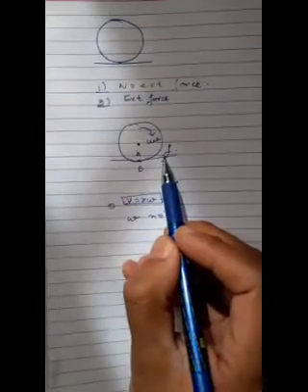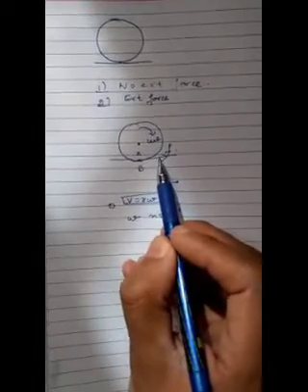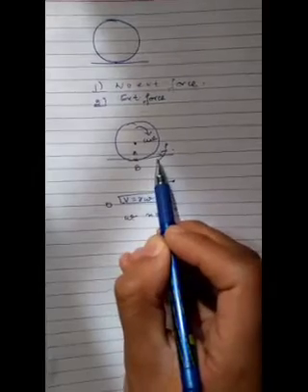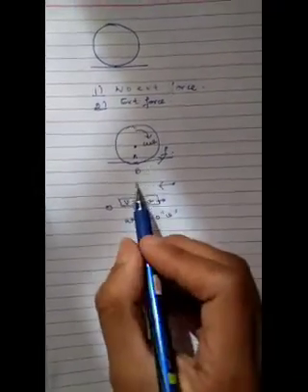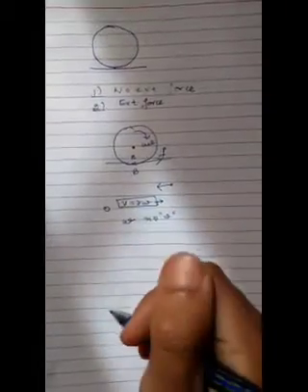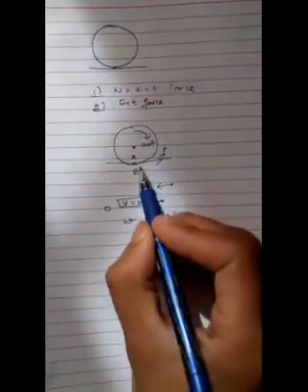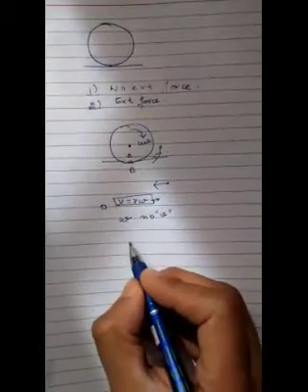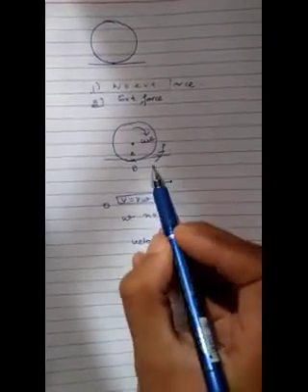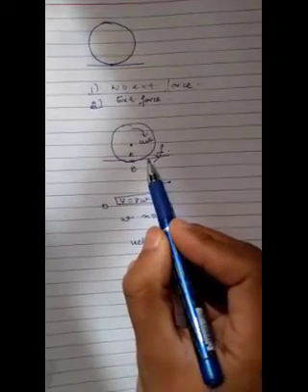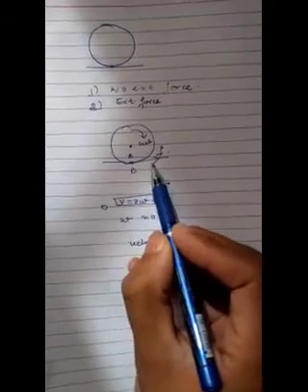It acts forward. Now, this is actually an external force acting in a forward direction. What will an external force acting in a forward direction do? It will try to create velocity. Since it's acting in the forward direction, it will try to create a velocity in the forward direction.